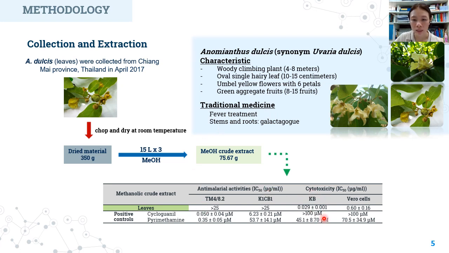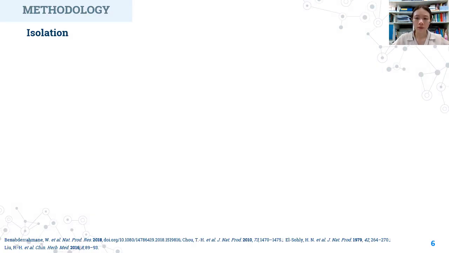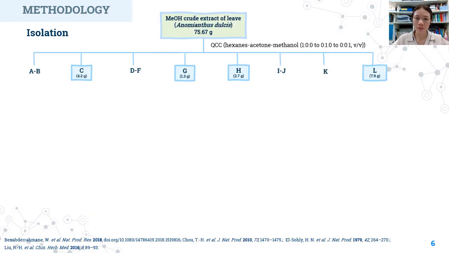It showed that this crude had a good cytotoxicity against the KB cell line with an IC50 value of less than 1 microgram per milliliter.